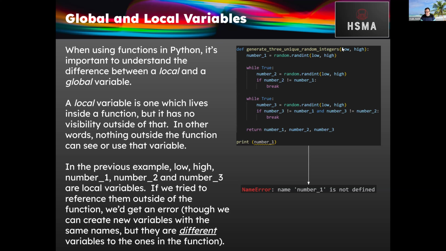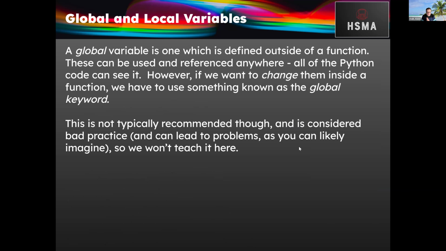The inputs that are passed into it are also examples of local variables. I should have pointed that out. Now, those are local variables. A global variable is one which is defined outside of a function. Okay, and they can be used and referenced anywhere. Python can see them completely.